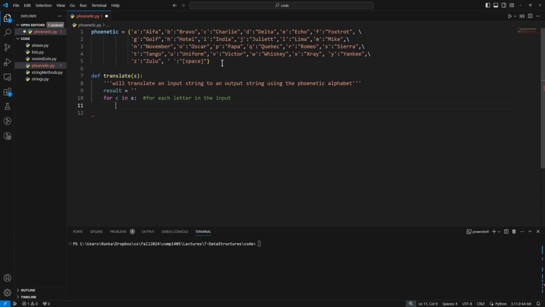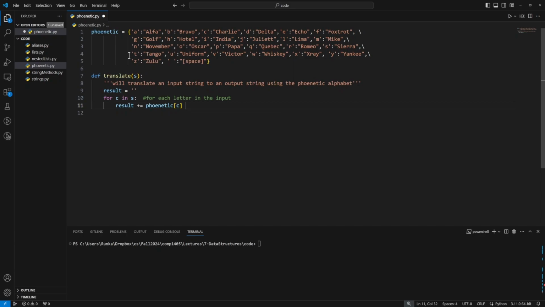Now if we have a character, let's call it the letter G, and we want to get, instead of the letter G, the phonetic translation of that, Gulf, all we have to do is refer to our dictionary using that character as the key. So if I said G as my key, then the value in that dictionary is Gulf. So all I have to do is pass that through. So I could say phonetic, it's the name of my dictionary, at C, and that will translate whatever letter into whatever word. So now all we need to do is take that word and attach it to our result. So we'll say result plus equals. We're using concatenation here to join strings, so there's no conversion necessary.